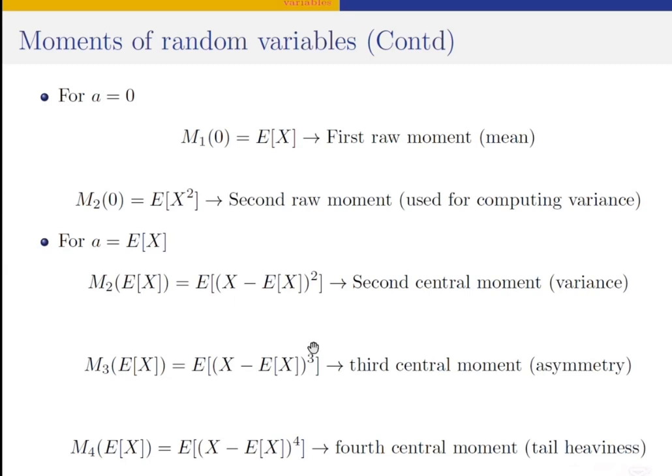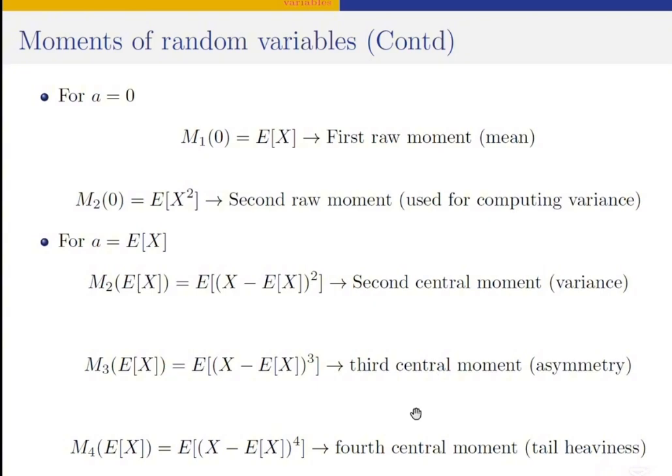If this quantity is negative, it means that distribution is also asymmetric, but it is to the left, because the sign of the value is negative. So if the third central moment is negative, the distribution is skewed to the left. If it is positive, it is skewed to the right. If it is equal to 0, like in the case of the normal distribution, it is said to be symmetric. So the third central moment is used to measure whether a distribution is symmetric or not.